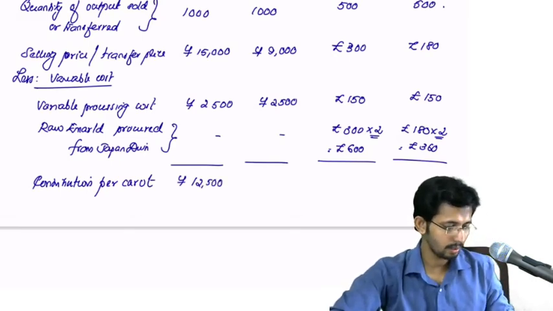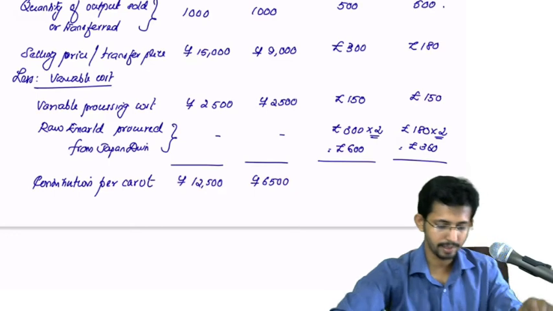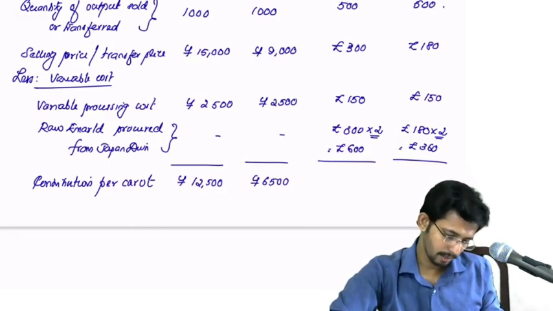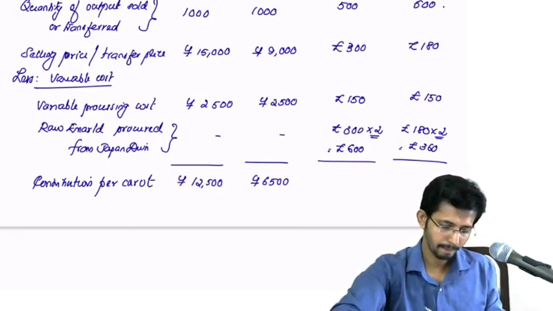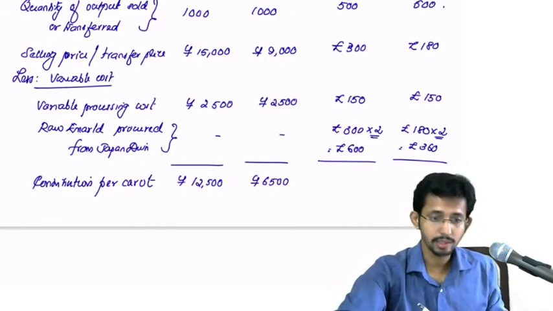Here also 9,000 minus 2,500, 6,500. Here it will be, no, did I make any mistake?